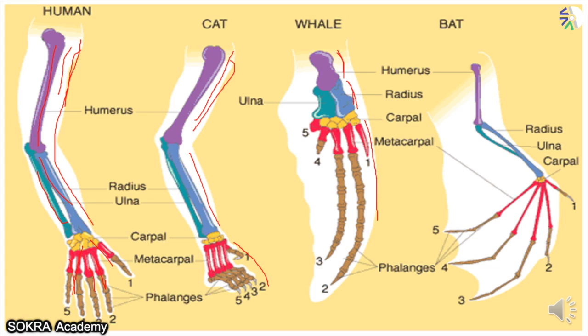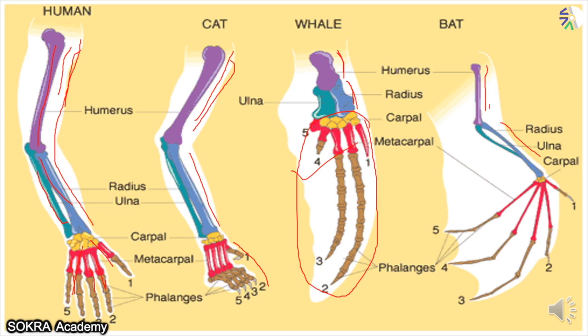Just see, the structures are very different, but look at the arrangement of the bones. All of the animals here, human, cat, whale or bat, all of them have a humerus. All of them have a middle bone, all of them have a peripheral bone. So what we are trying to say is, even though the bones are very different in all the animals, the arrangement in which they are kept is the same.